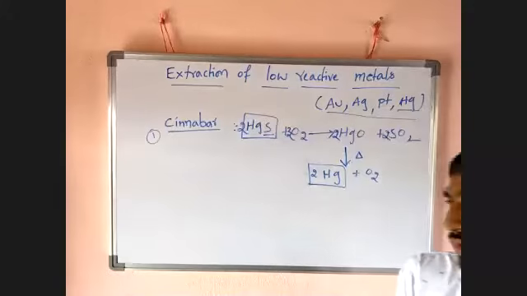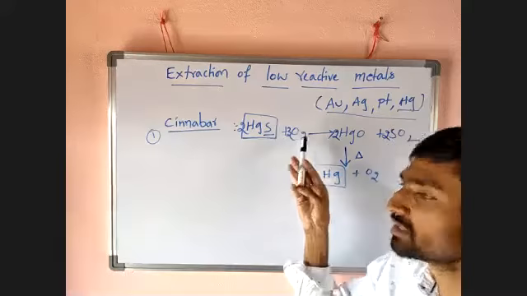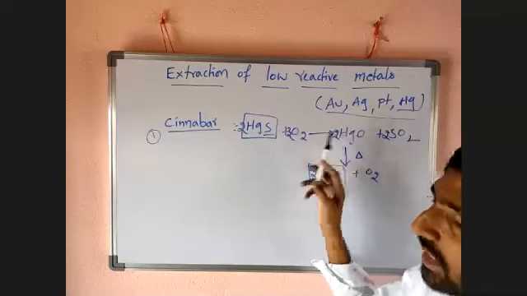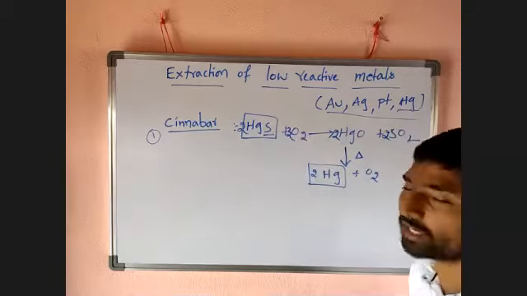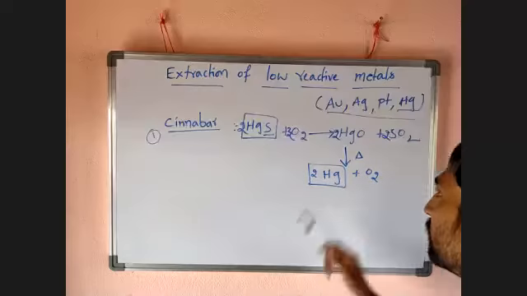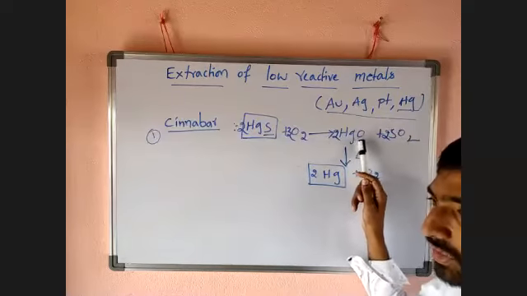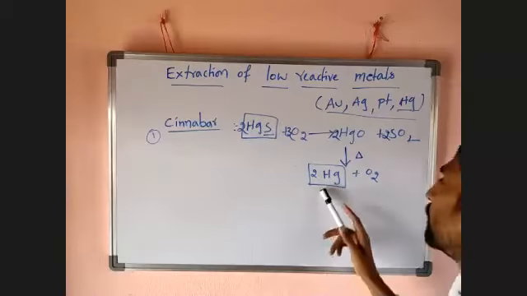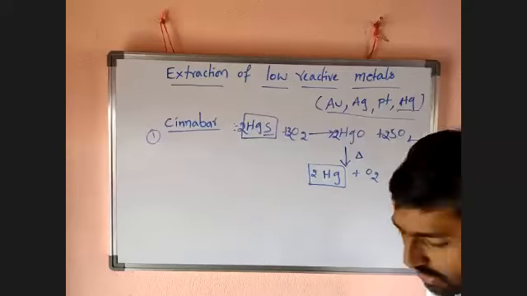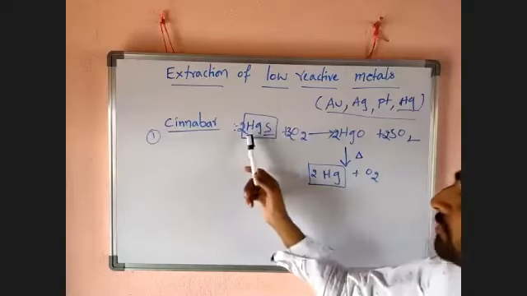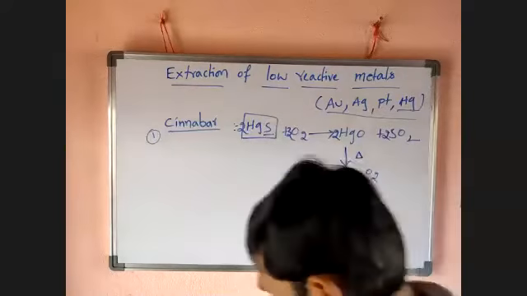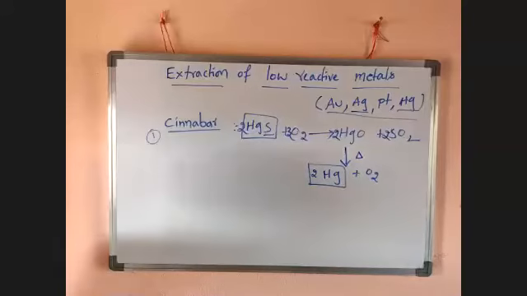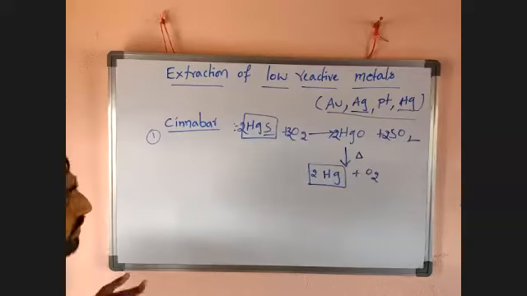Cinnabar is a sulfide ore, so it is roasted in presence of air. This sulfide ore is converted into oxide, mercuric oxide, and the sulfur will get oxygen and be eliminated as sulfur dioxide. Then after getting the mercuric oxide and heating, this mercuric oxide easily divides into mercury and oxygen. It is a very simple method to obtain mercury from cinnabar. Next, for example, how to take silver. For silver, there is a special technique. Look here.